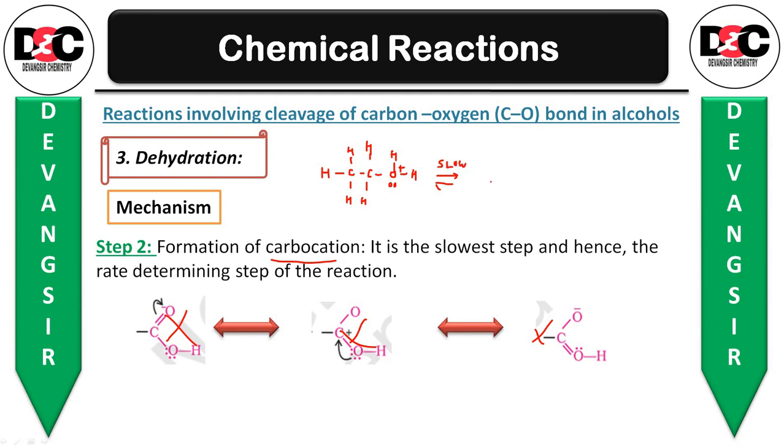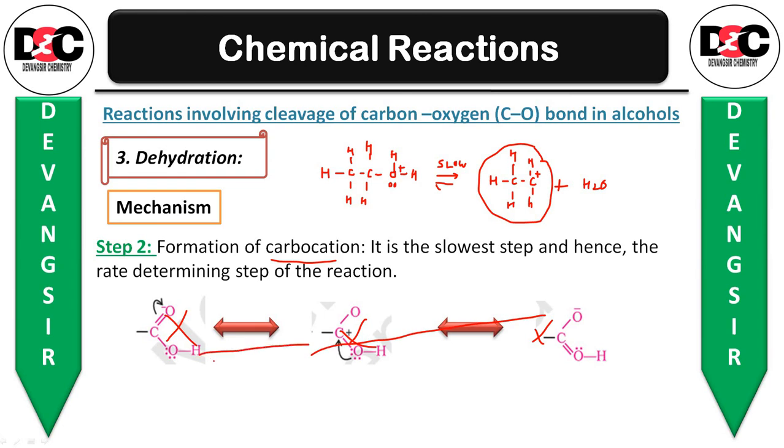Slow step, and you will be getting H, C, H, that is CH3, C plus, H, H, plus H2O. So this is the carbocation. Okay, so formation of the carbocation will be there in step number 2. Okay, don't go through the other one.